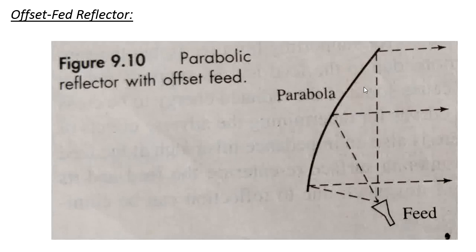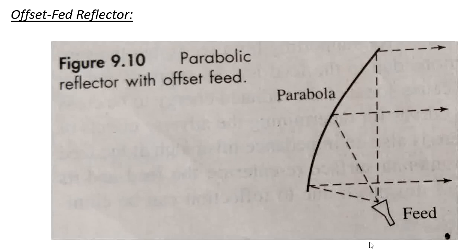So let me discuss the offset feed reflector. Here we consider the upper tip of the horn antenna, and we remove the lower part of the horn antenna. We keep the feed at the focus point of the antenna here.